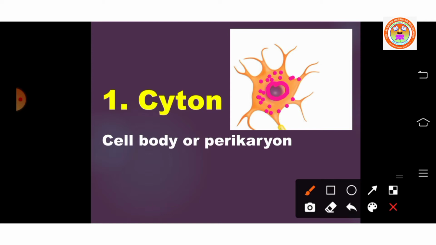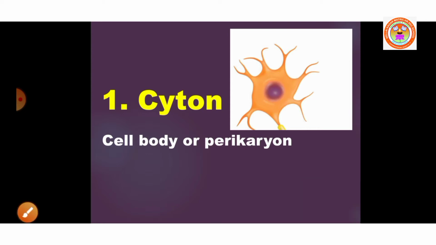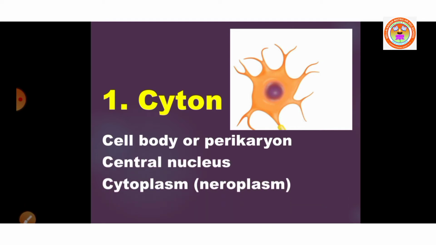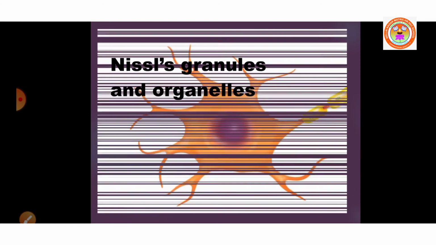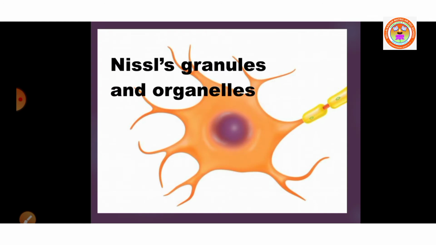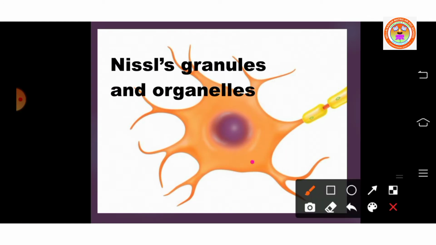The cytoplasm of the nerve cell is called neuroplasm. Then the cytoplasm has large granular bodies called Nissl's granules. In the cytoplasm there are many granular structures, and they are called Nissl's granules.